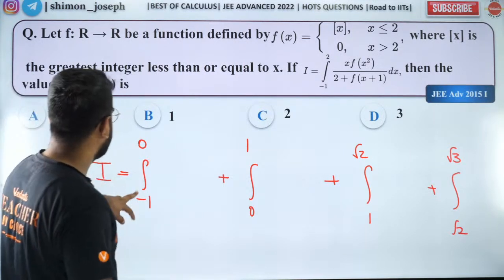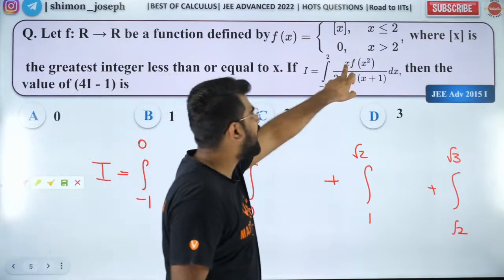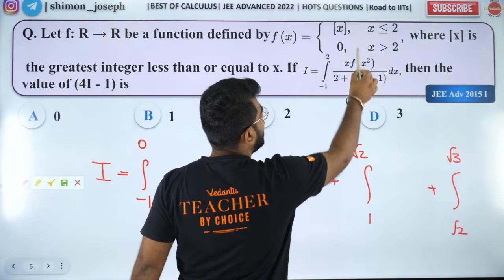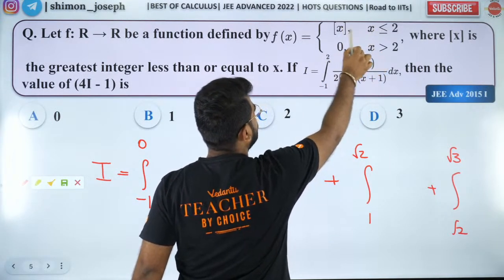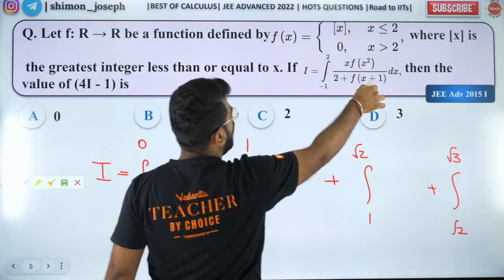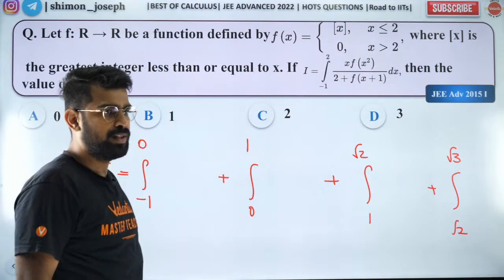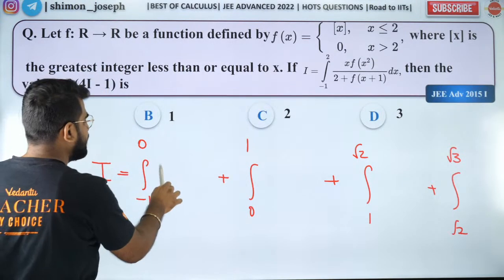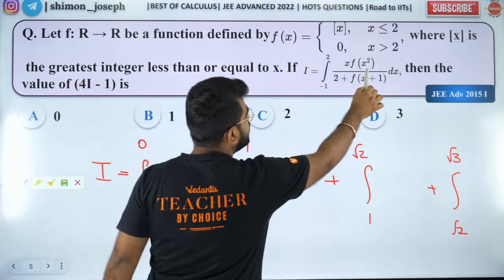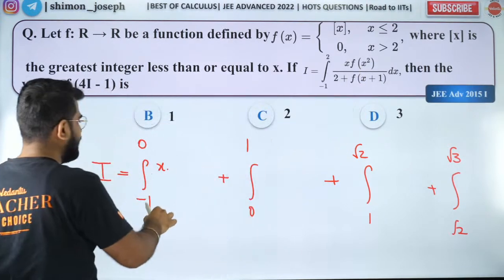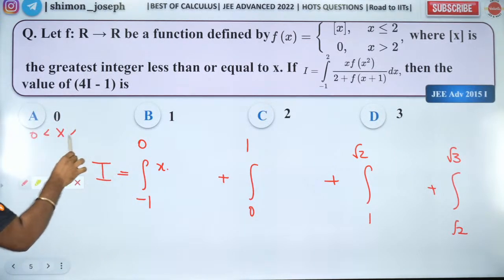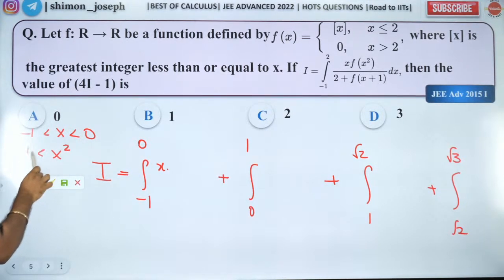So now -1 to 0 means x lies between -1 to 0. So if x lies between -1 to 0, then box of x will be -1. But what do we have on the inside? We have x into f of x square. F of x square will lie between 0 to 1, because if x lies between -1 to 0, x square will be from 0 to 1.